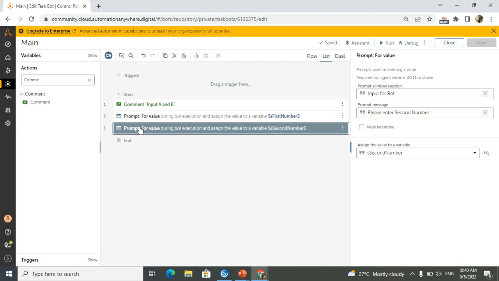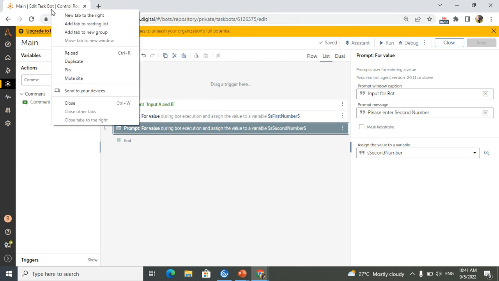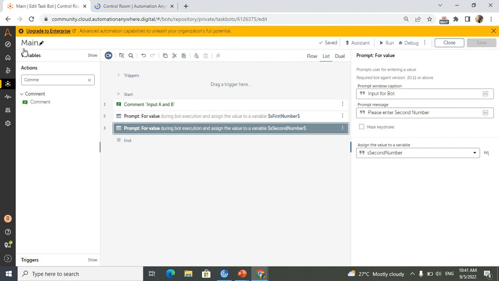This thing I need to pass to the child, because they have mentioned in the question that we need to sum the two numbers in the child bot. So I will just duplicate this one. Here my main task is there. In the same way I will open my child task.